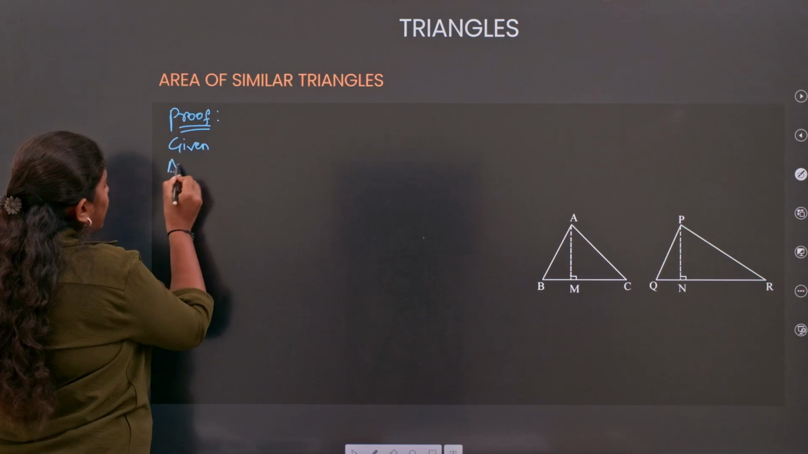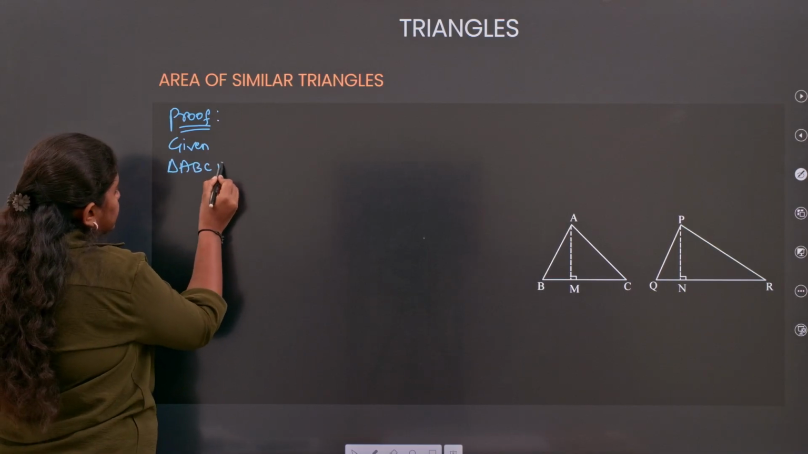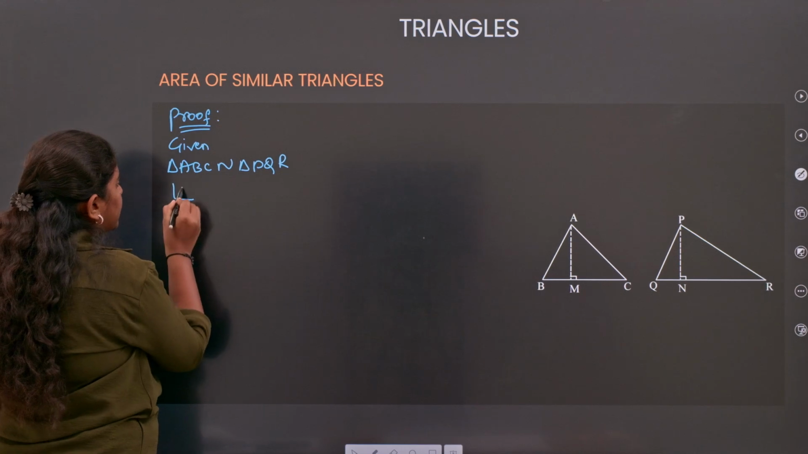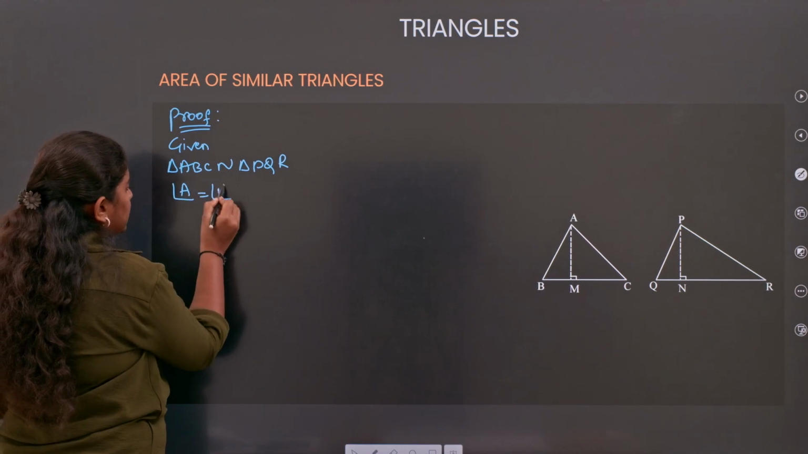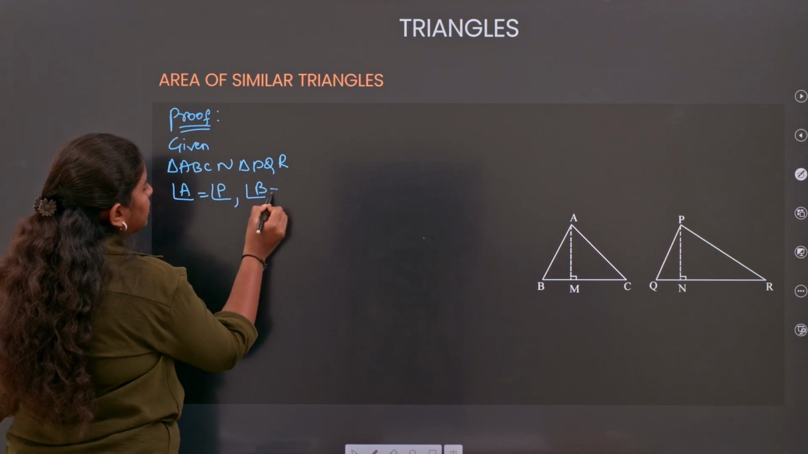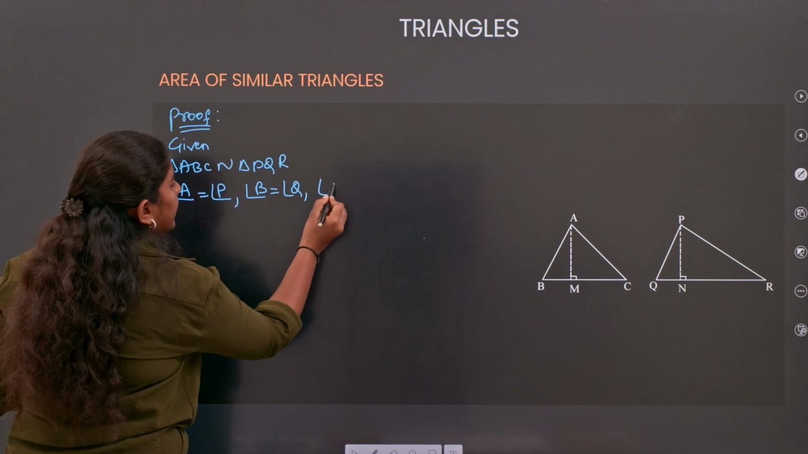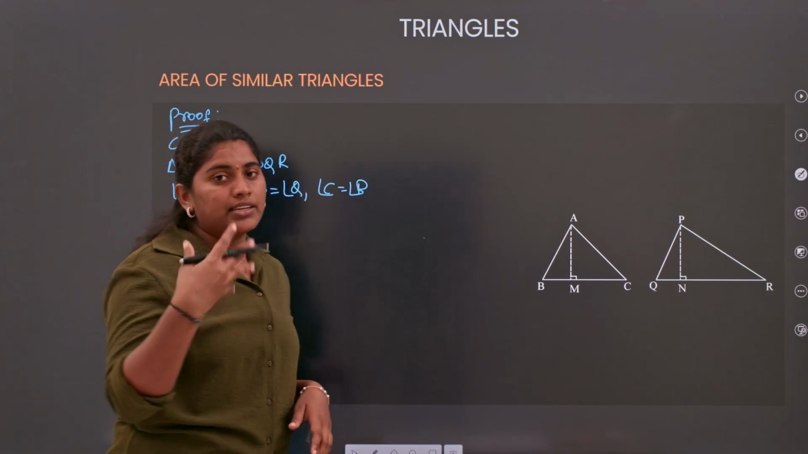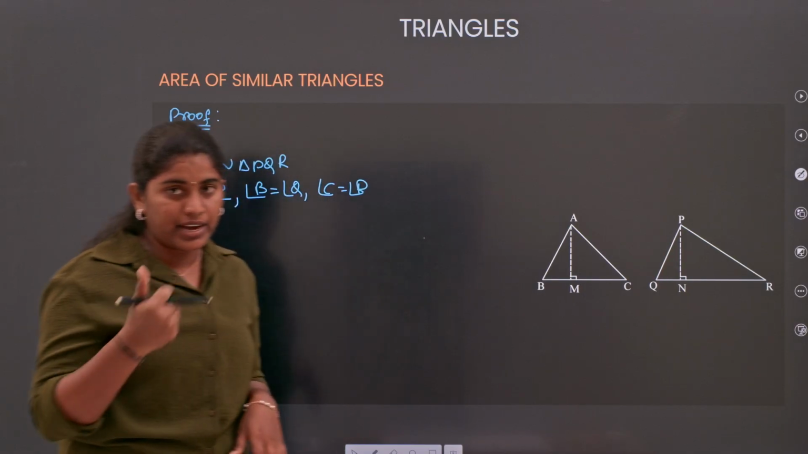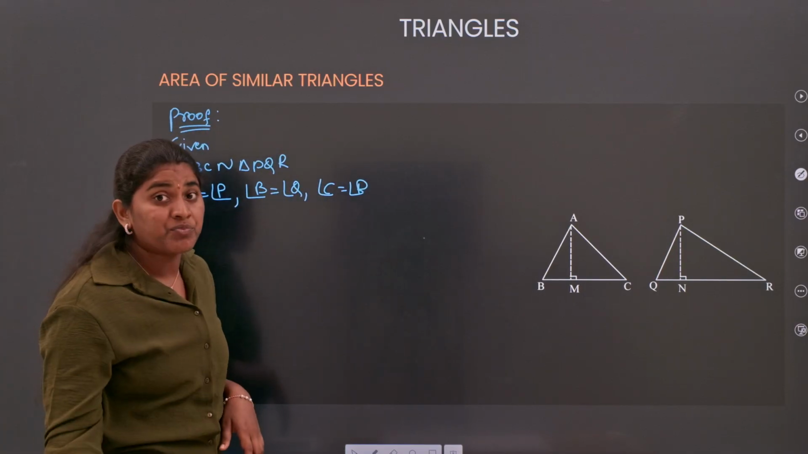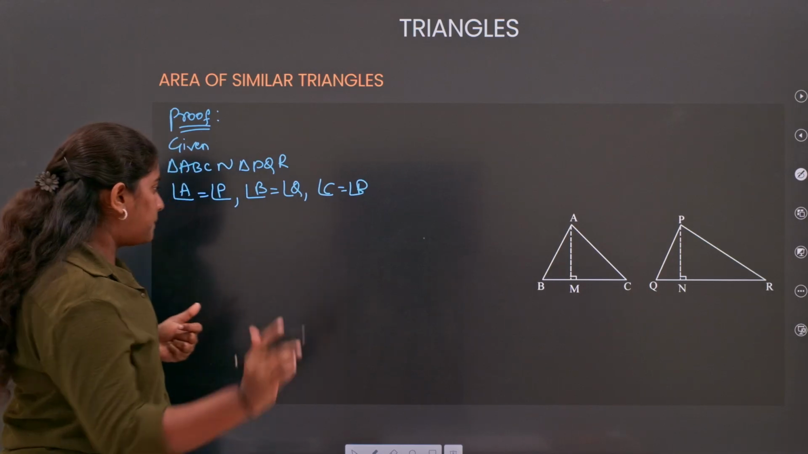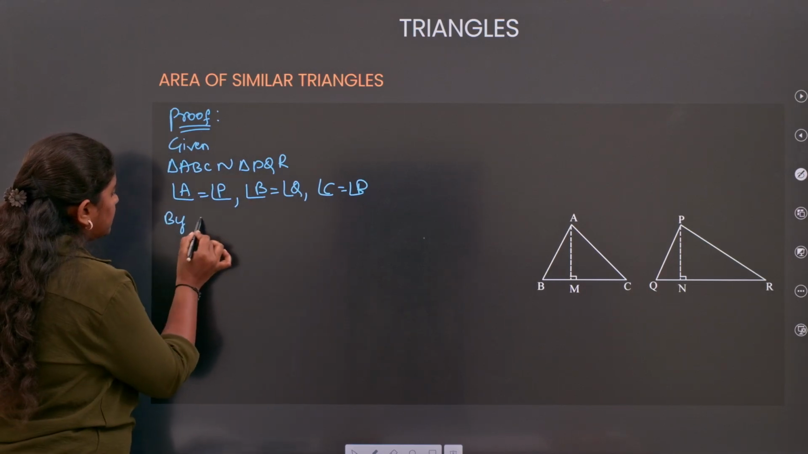It is already given that triangle ABC is similar to triangle PQR. So from this, what can we take? We can take angle A equals angle P, angle B equals angle Q, and angle C equals angle R, where corresponding angles are equal for similar triangles, right? And moving to the next, by construction, clear?